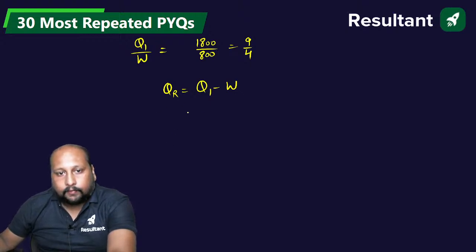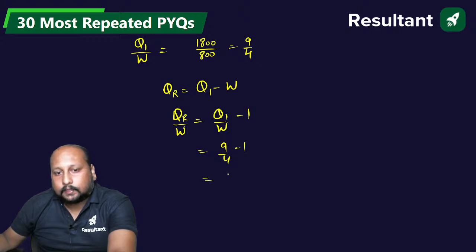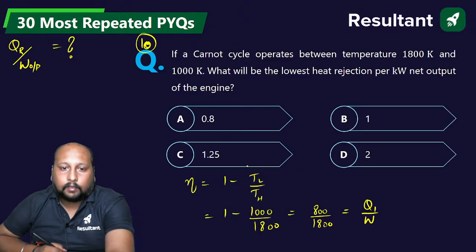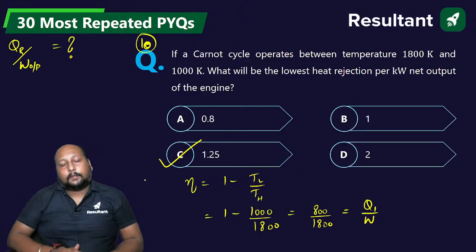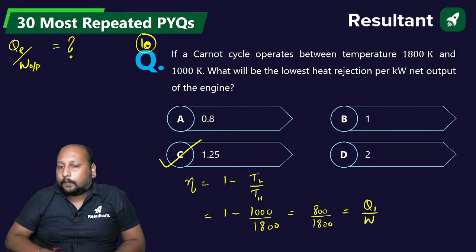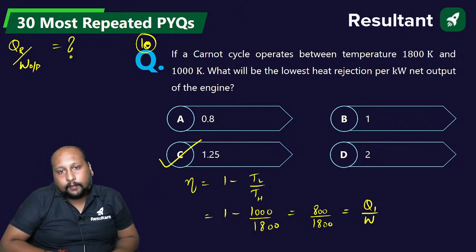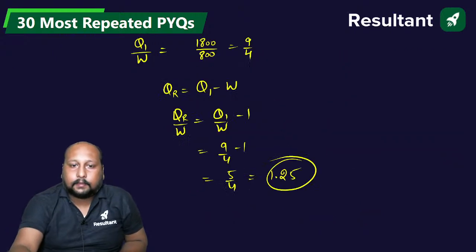So try to divide this. QR divided by W is equal to Q1 by W minus 1. That is 9 by 4 minus 1, that is 5 by 4, that is 1.25. That is the final correct answer. 1.25, option C is the correct answer. Perfect. Okay. Clear?